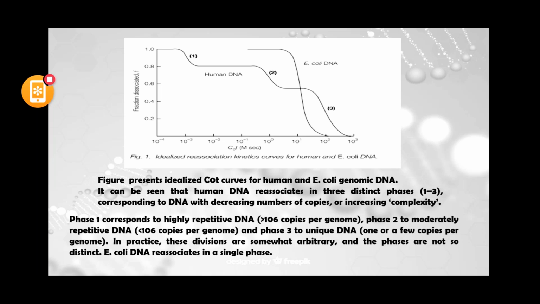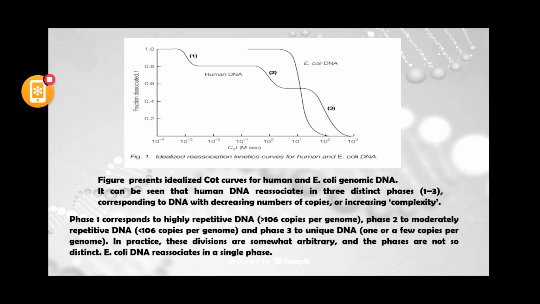It is very fast because the size of the E. coli DNA is small. Further, it does not have non-coding sequences. But in the case of human DNA it does have non-coding sequences.